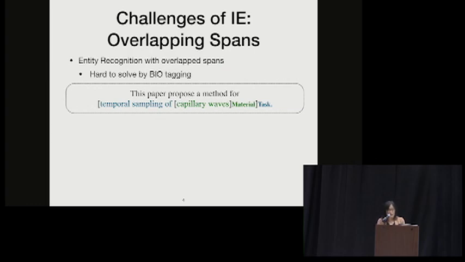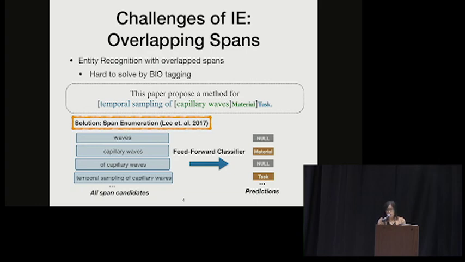However, this type of task is hard to be solved by the traditional BIO tagging framework because the traditional BIO tagging framework assumes that each of the tokens will have one individual unique label. So in order to solve that problem, we use the span enumeration strategy first introduced by Lee et al. 2017.